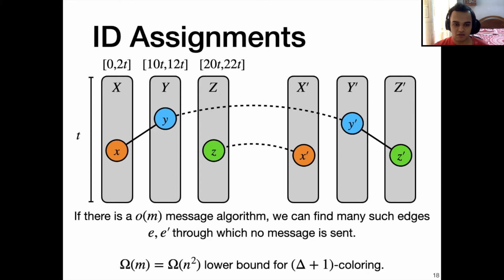Now, the crux of the final argument is that if there is an o(m) message algorithm, we can find many such edges E and E' through which no message is sent, and we can perform this inductive proof on such edges E and E'. This allows us to prove an Omega(m) or an Omega(n squared) message complexity lower bound for Delta plus 1 coloring.